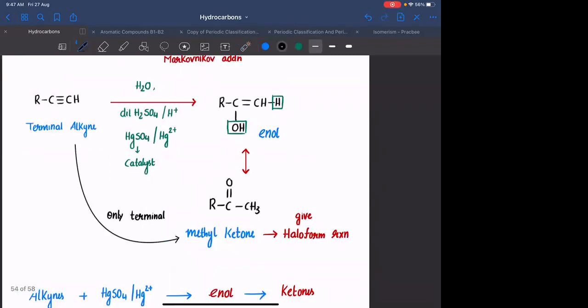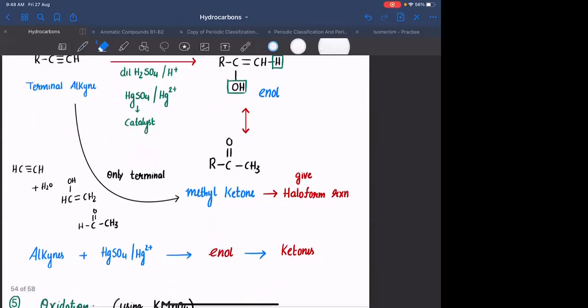If you are having acetylene, HC triple bond CH, if you are adding H2O onto this, what you will get? You will get HC double bond CH2 and यहाँ पे आपको OH होगा, which will tautomerize to give you CH3CHO. Only in this case you will be getting an aldehyde. Rest all other cases you will be getting a ketone. Clear है? Okay.